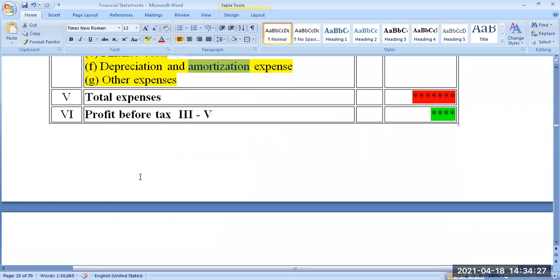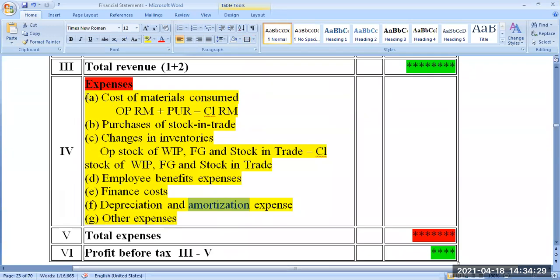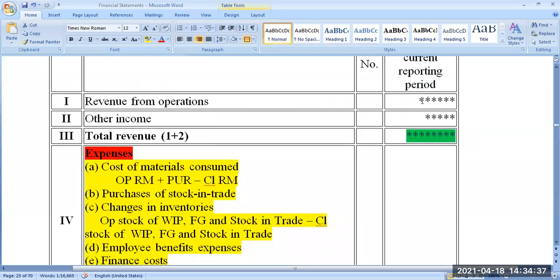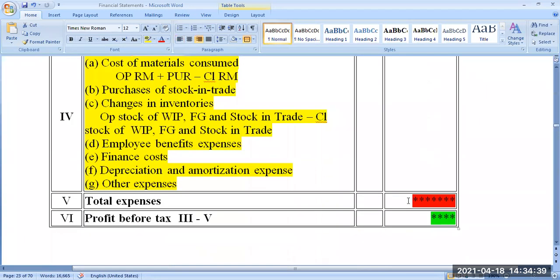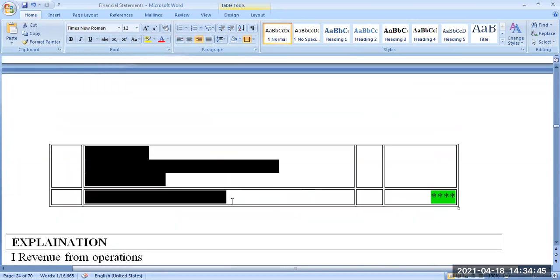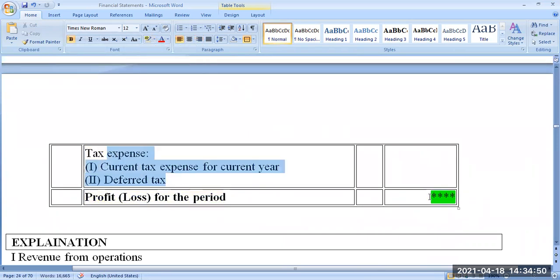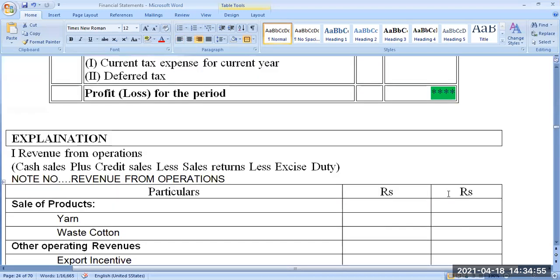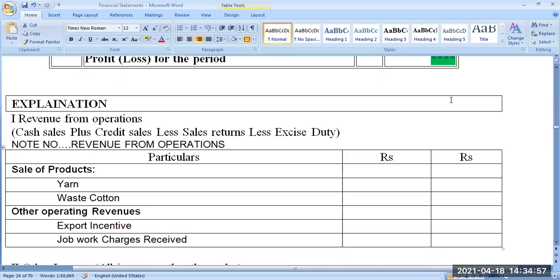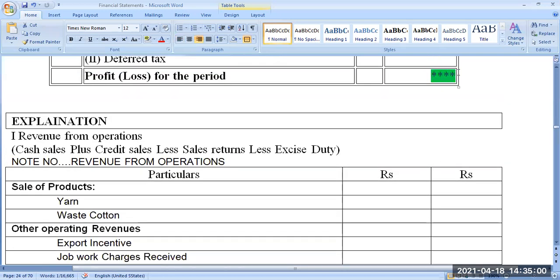If you add the amounts of A to G, you will get total expenses. From the total revenue, which is already there with us, if you minus this total expenditure, you will get profit before tax. Then if you minus the tax, you will get profit after tax. So this is the profit available to the company to distribute to the shareholders. This amount can be distributed to shareholders in the name of dividend, or the company can retain this amount.